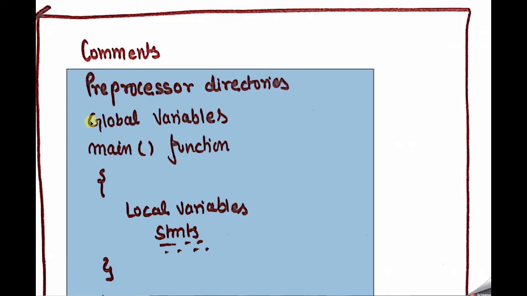If there are any variables which are used by each and every function, then we call that type of variable a global variable. That means this variable will be used by the main function and also by function 1, function 2, and so on. That means all the functions may use that variable. That type of variable we declare as global variables. Next, the main function. This is the most important point.